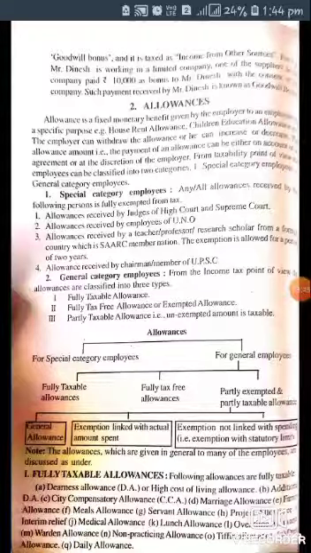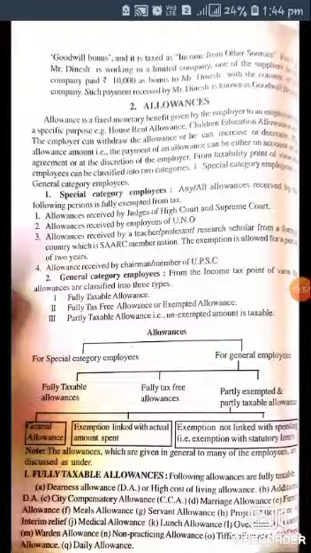Now let's see the fully taxable allowances. Dearness allowance is a taxable allowance, and additional dearness allowance and city compensatory allowance are also taxable.